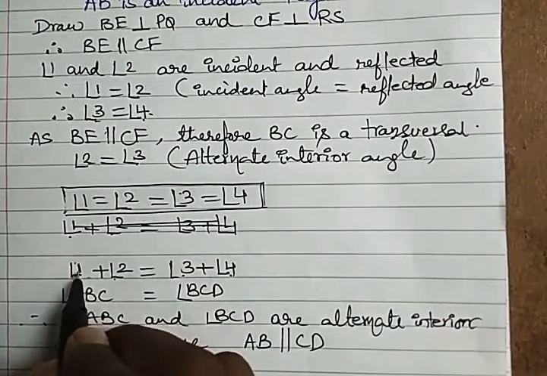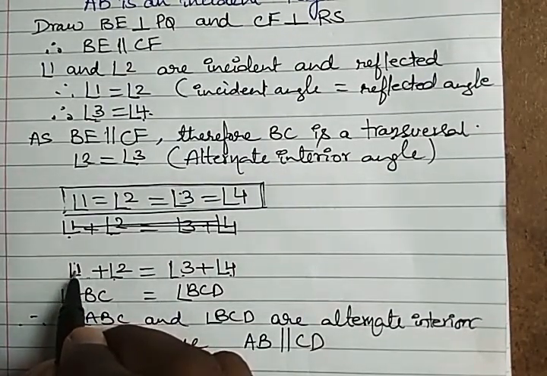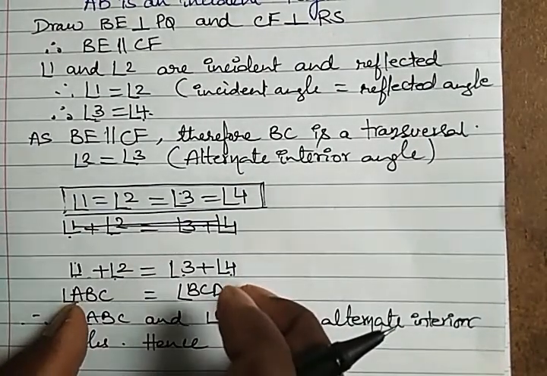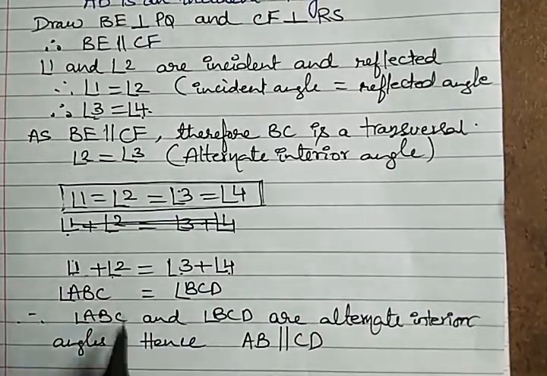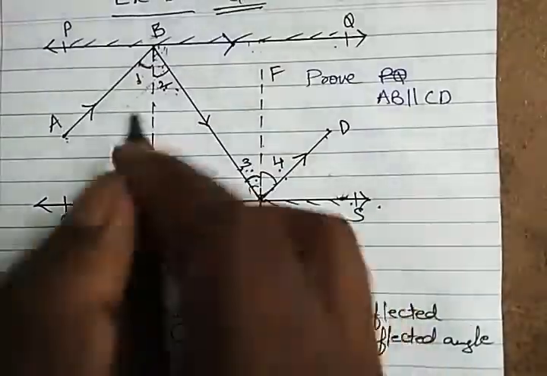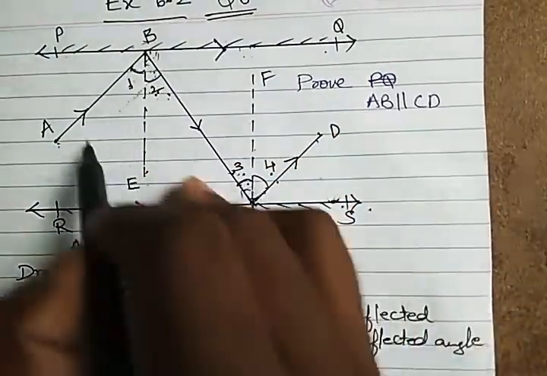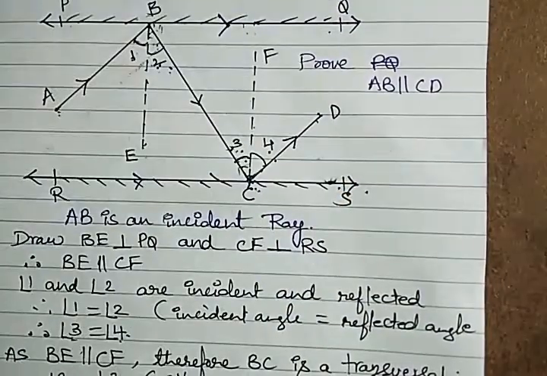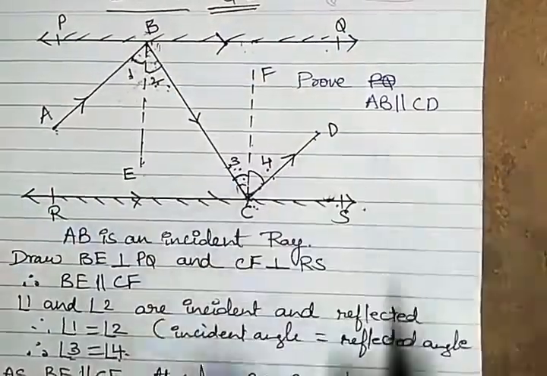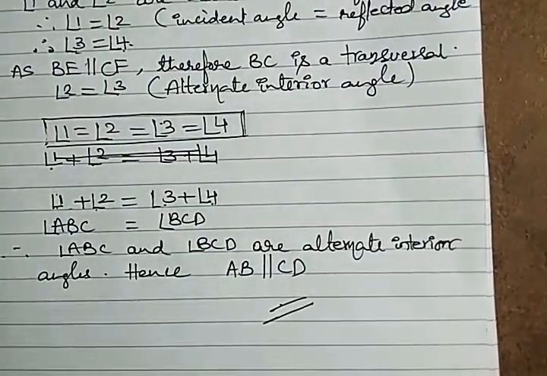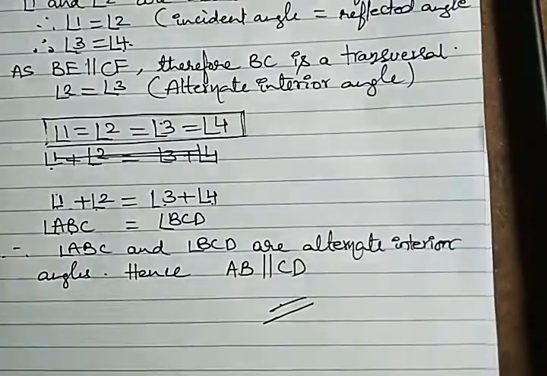So I have added angle 1 and 4 to 2 and 3, an equal amount of angle on both sides. It's like adding one old coin of 1 rupee and a new coin of 1 rupee. They both look different, but their value is the same, like here. So they are ABC and BCD. 1 plus 2 is ABC and 3 plus 4 is BCD, and they are alternate interior angles. They are equal only when AB is parallel to CD. So that is what we have written here. So that's question number 6 of exercise 6.2. With this, in the previous video I explained 3 questions of exercise 6.3, and this is question number 6 of exercise 6.2.